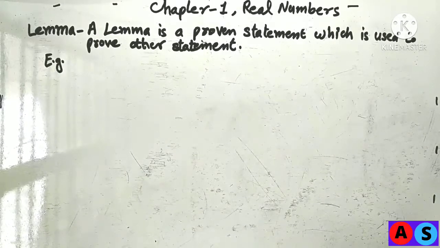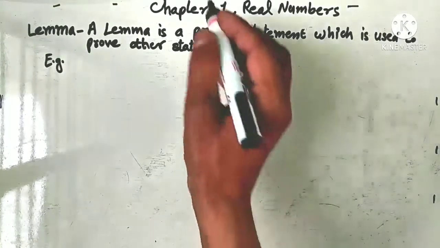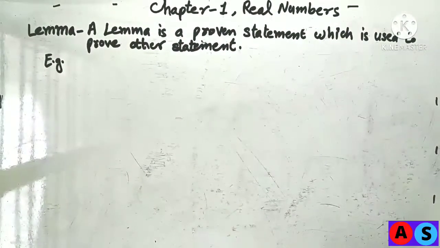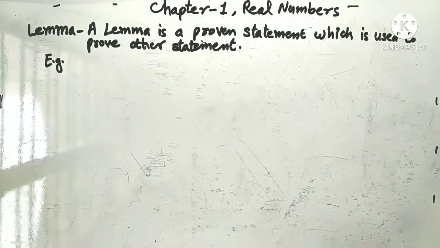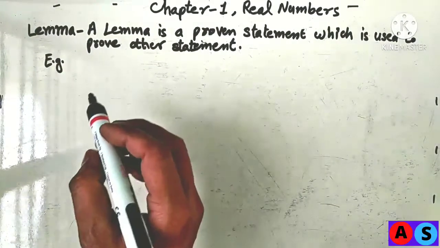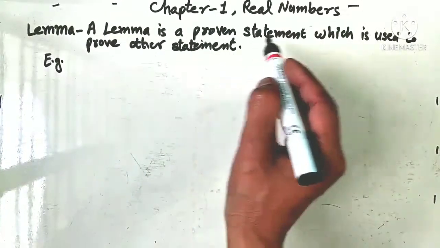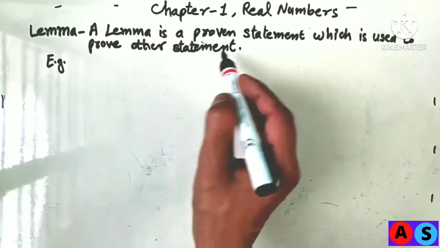Hello students, we are ready to start our chapter number 1, Real Numbers. First of all, we will know about the terms and theorems used in this chapter. Our first term is lemma. What is a lemma? Lemma is a proven statement which is used to prove other statements.